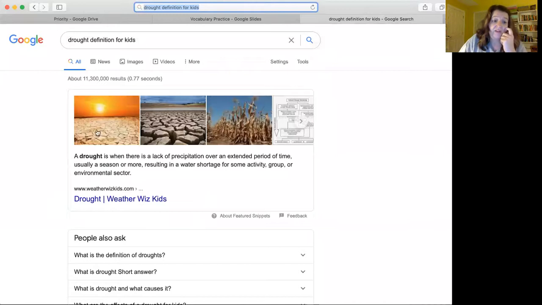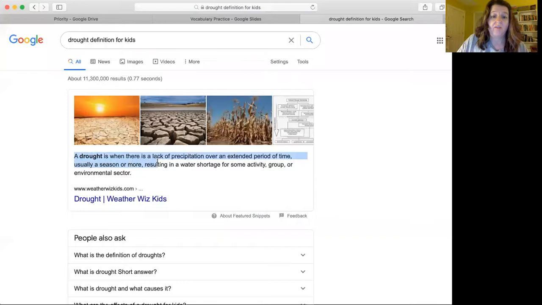And hopefully it'll give you a pretty simple definition. If you have a dictionary at home, you can use that as well, but I just figured you'd need to use your computer. And so right here it says a drought is when there is a lack of precipitation, which means like rain or snow, over an extended period of time, usually a season or more, resulting in a water shortage for some activity, group or environmental sector.